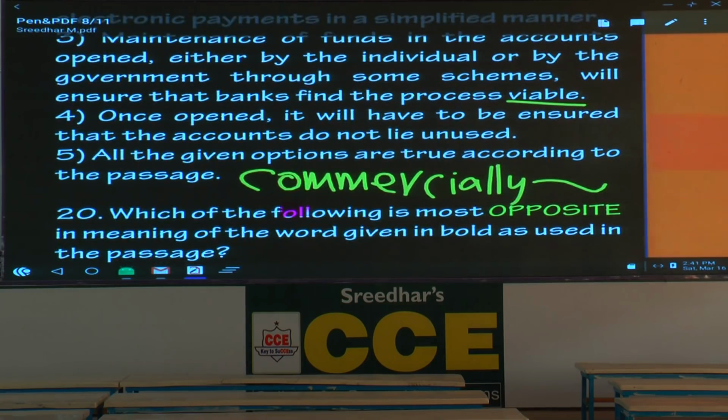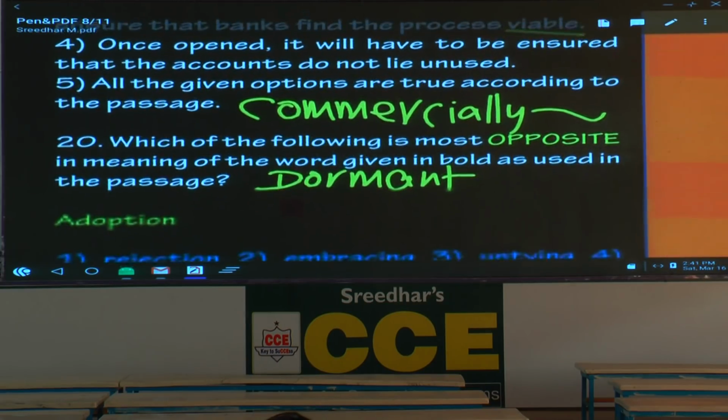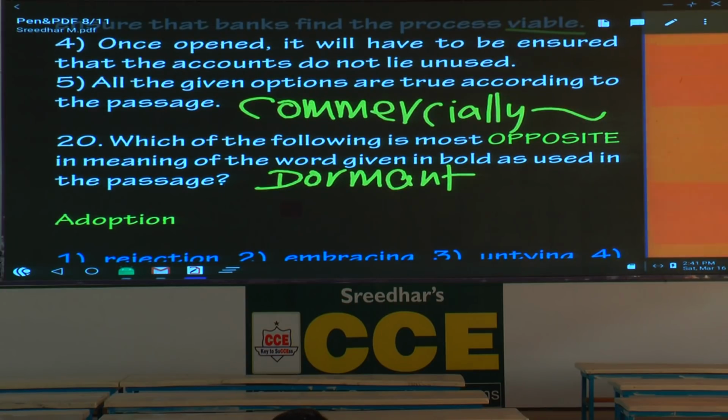Now, the fourth option. Once opened, it will have to be ensured that the accounts do not lie unused. That's also true. If something is not active, it is not used, what is that called? What is the word? Please write the word. Dormant. Not active, dormant. So what is the answer here? The fifth option. All the given options are true according to the passage.